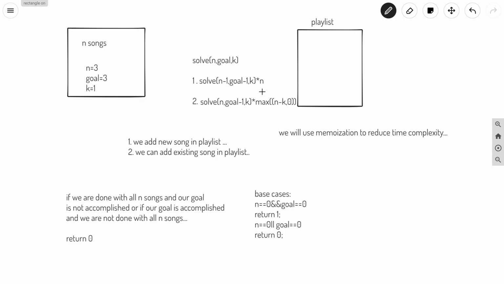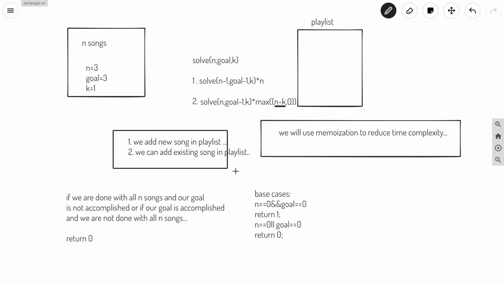And you can see that total choice for new song is nothing but n, and total choice for existing song is nothing but maximum of n minus k comma 0, because n minus k can be negative. So in that case we have no choice, so that's why we will multiply by 0. And we have multiplied it with maximum of n minus k and 0, because we have to first go through all k songs, k other songs. So that's why we have total of n minus k choices. Okay, so that's why I have written this. And in order to reduce time complexity, we have used memoization here, and these are the two cases.